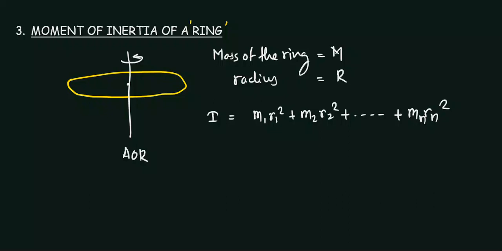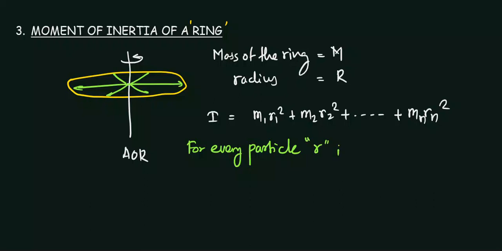So here, for every particle, the distance from the axis of rotation is the same, because it is a circle. So for the moment of inertia you can write r1 equal to r2 equal to rn equal to r, and take this r, the radius, common.